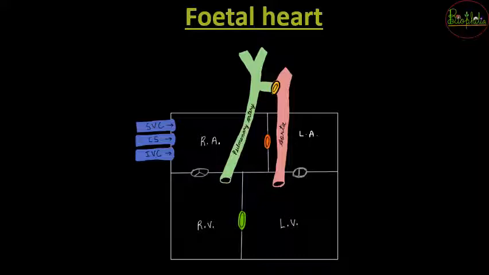A fetal heart जो होता है, it is going to be a bit different from the adult heart. Adult heart is going to be well developed. So fetal heart, when the child gets older, it will get similar to the adult heart. But fetal heart में क्या differences है, you should know that as well. So let's understand what are the differences. So differences are going to start from when this blood is going to come from the superior vena cava, coronary sinus, inferior vena cava, सब blood जो है it is going to come inside the right atrium. So that was similar to the adult heart.